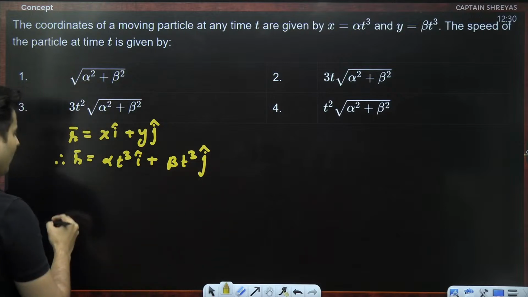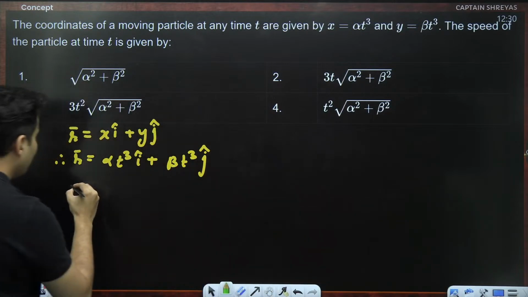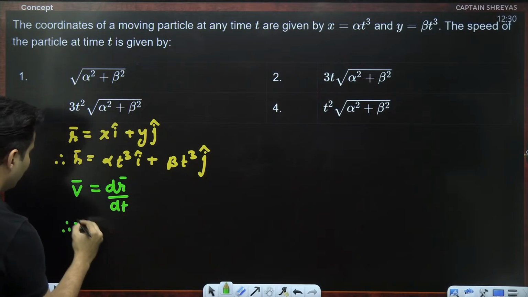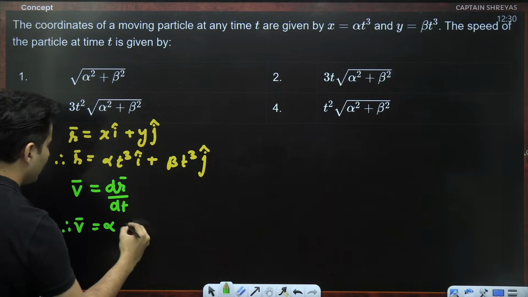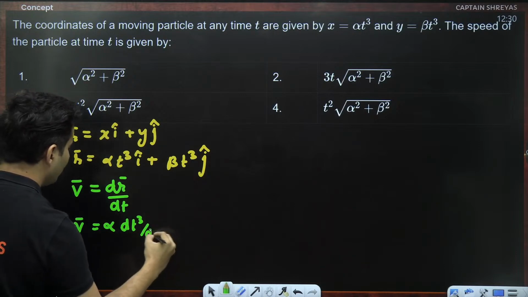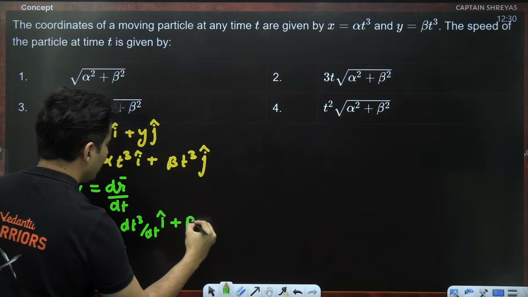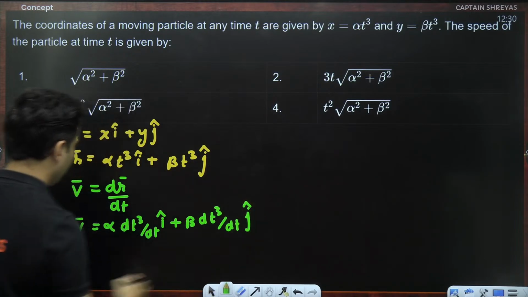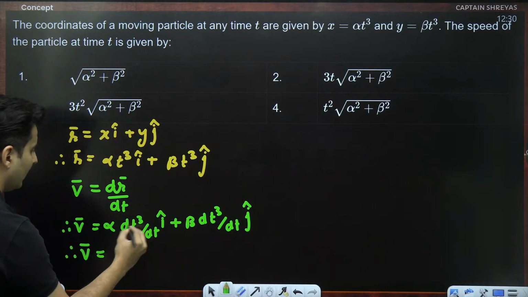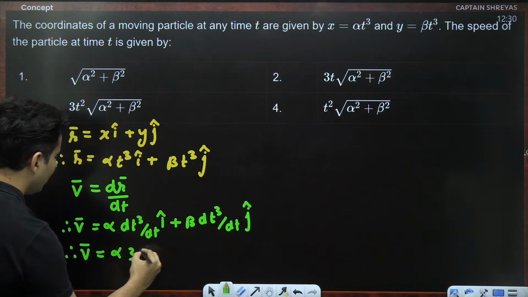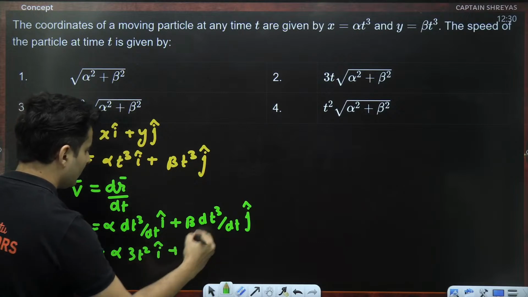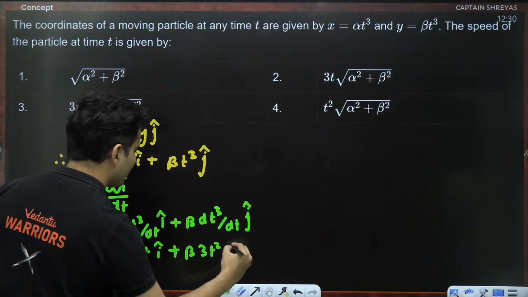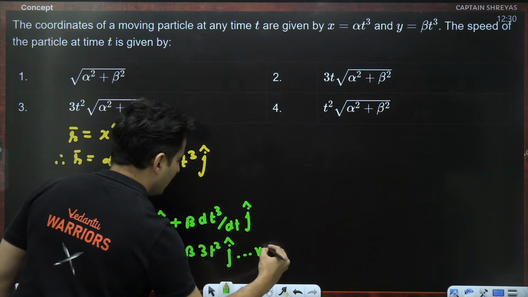We all know velocity will be the derivative of position with respect to time. Therefore, velocity will be, take the derivative of this, alpha is a constant, so derivative of t cube with respect to time i cap, plus beta is a constant, goes outside, derivative of t cube with respect to time j cap. So what is velocity? t cube's derivative is 3t square i cap, and this is beta, derivative of t cube is again 3t square, and that is j cap. Whatever I got is velocity.